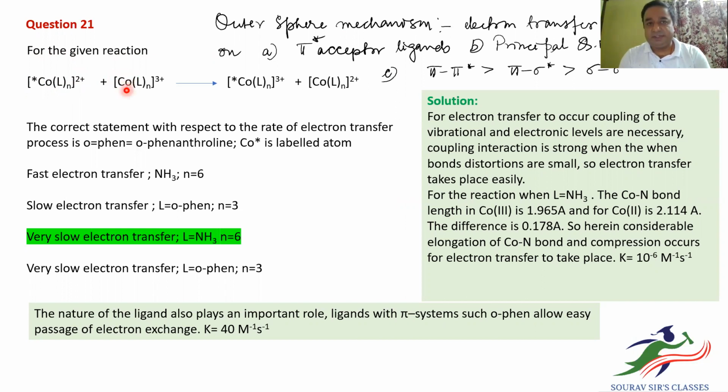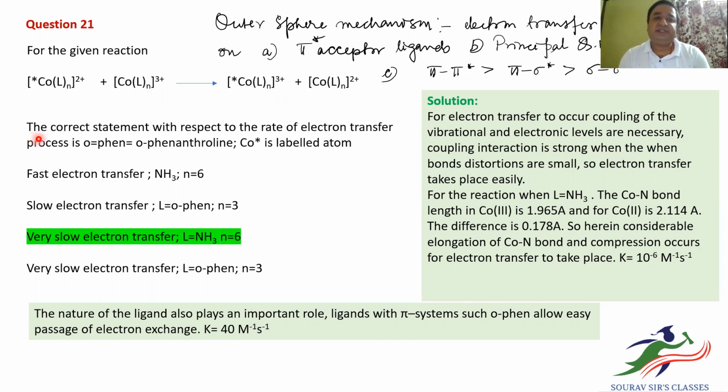Cobalt, which is not labeled, L is the ligand, n is the number of ligands, 3 is the oxidation state. Labeled cobalt going from +2 to +3 oxidation state. The cobalt that is not labeled is going from +3 to +2 oxidation state.